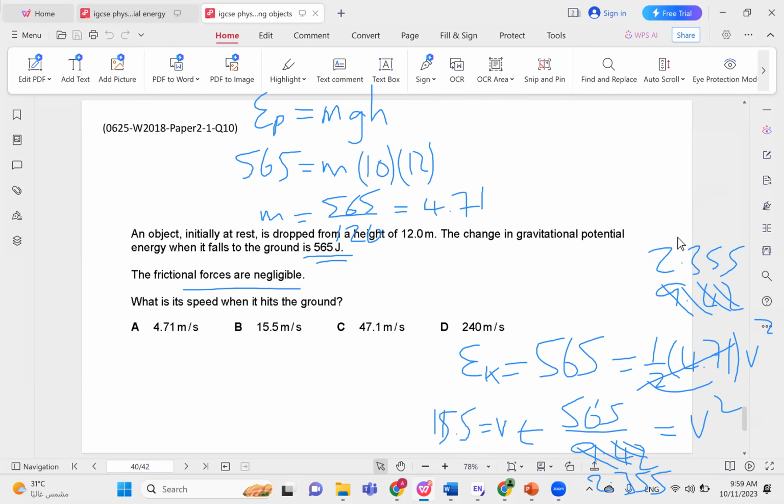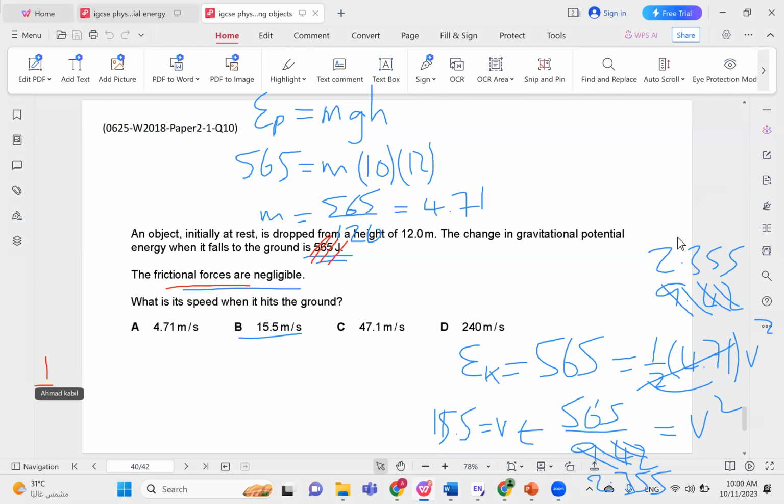But this is a very inefficient way of solving the problem. As you can tell, I made a mistake in the calculations and things got very messy, and I didn't need to do any of this. So in red, I'm going to solve this problem in another way that actually ignores this number altogether and doesn't use it. Because similar to what we've done before, we know that the frictional forces are negligible.